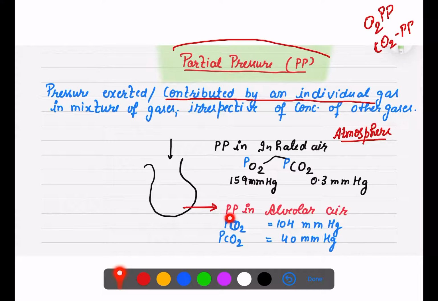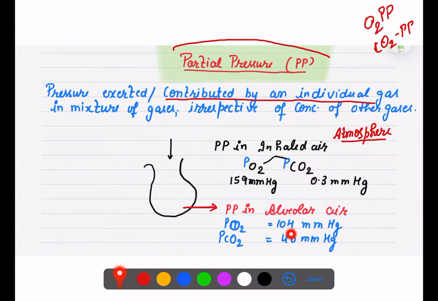Now when these gases reach the alveoli, the partial pressure of oxygen becomes 104 mm of mercury, and the partial pressure of carbon dioxide increases up to 40 mm of mercury.